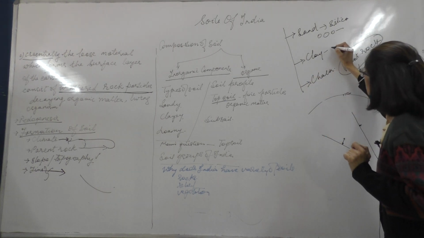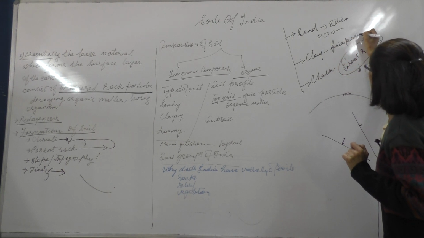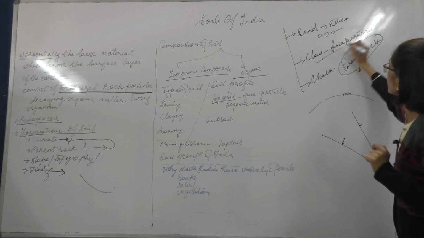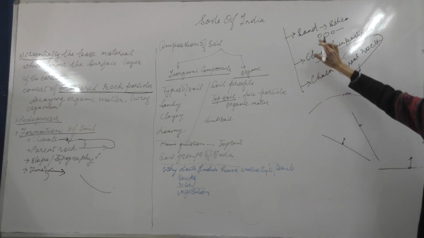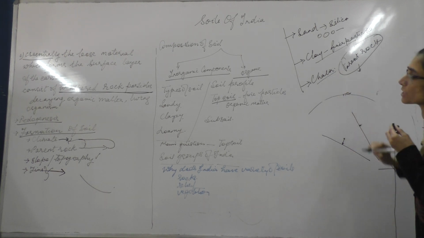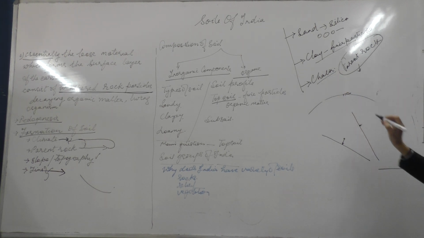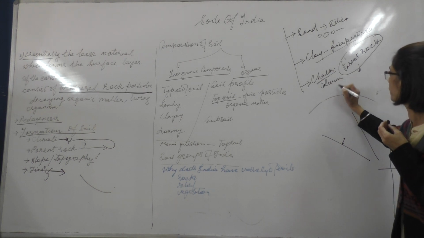The clay consists of very fine particles of the soil. They become sticky when wet. So this is the clay, this is the sand, and the third component is the chalk, which is the calcium carbonate.